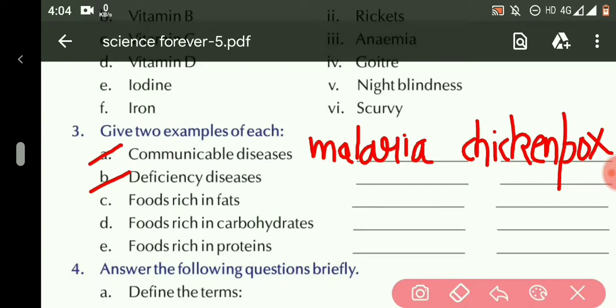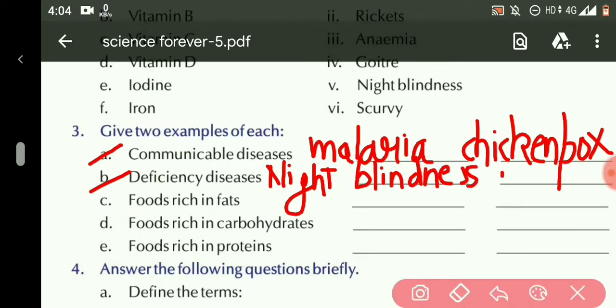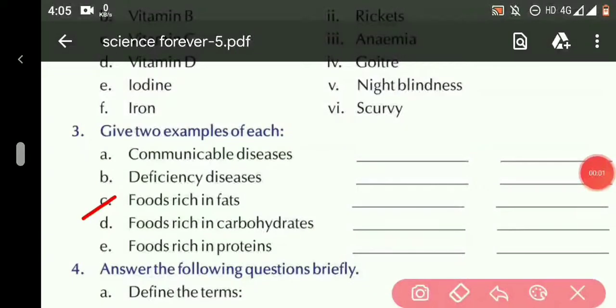B. Deficiency diseases. So the examples are night blindness, and second example is beriberi.